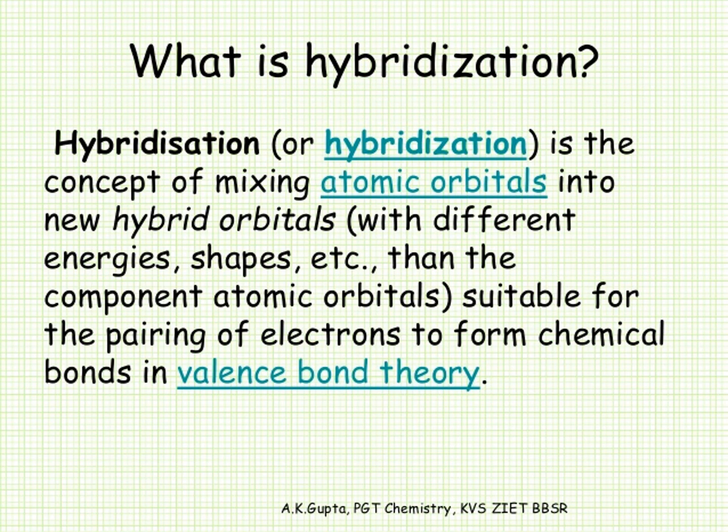Okay. What is hybridization? Hybridization is the concept of mixing atomic orbitals into new hybrid orbitals with different energies, shapes, etc. Then the component atomic orbitals are suitable for the pairing of electrons to form chemical bonds in valence bond theory.